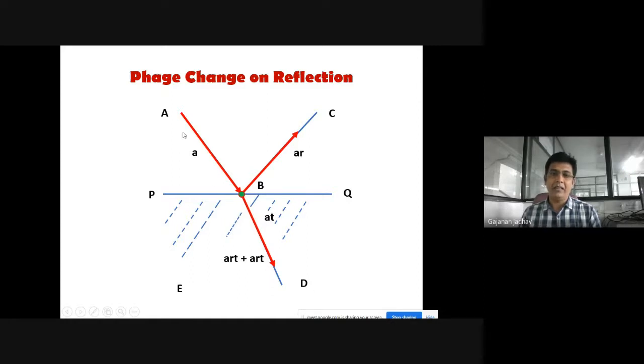That means when this monochromatic ray of light AB falls on the surface PQ at point B, there will be a partial reflection and partial refraction.